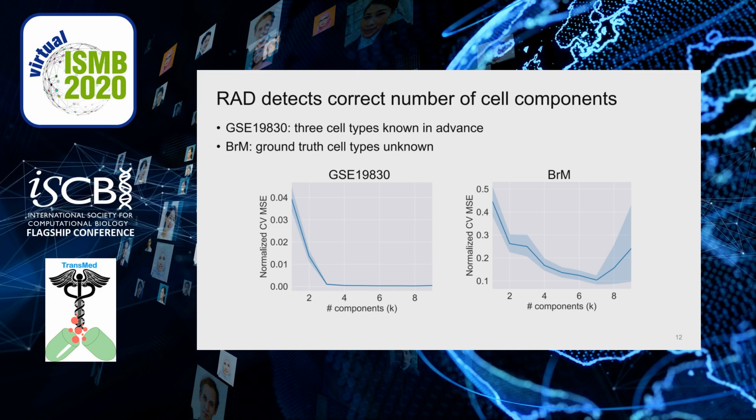Actually, we do have 3 cell types in total in the GSE data. For BIM datasets, the cross-validation error reaches its minimum when the number of populations equals 7 and increases further after that. We therefore choose 7 as the default hyperparameter for BIM data.